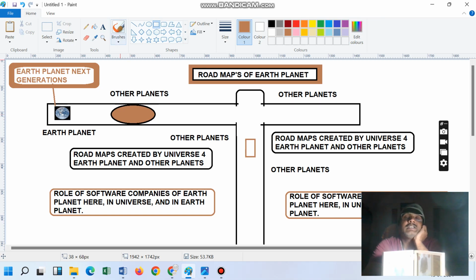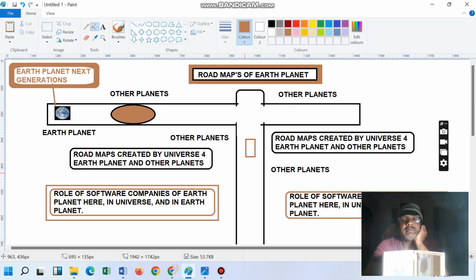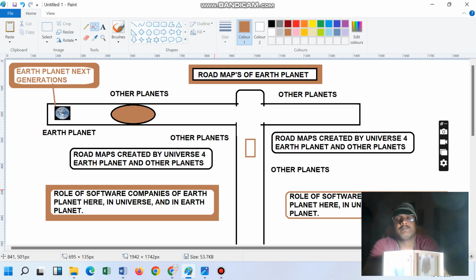So that effort is basically the calculation of energy which is going to push the Earth planet to this side. That can be calculated from the Earth planet software group, and that is already happening. One of the persons told me that this is already happening.